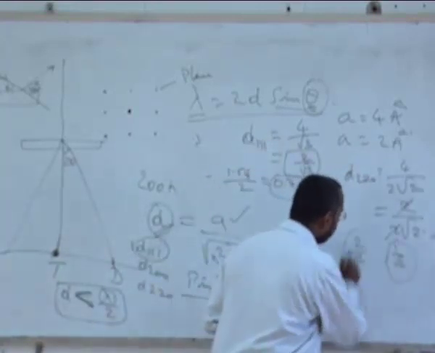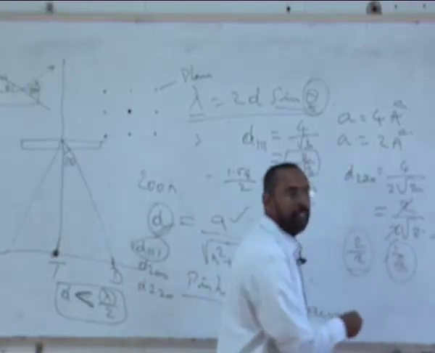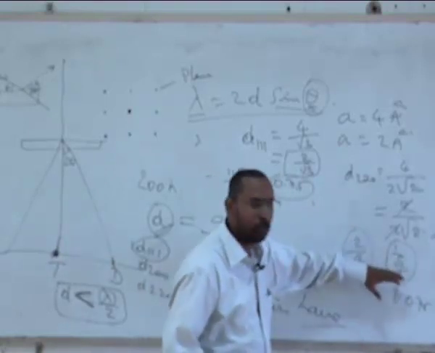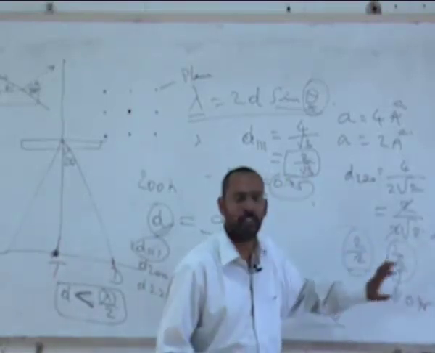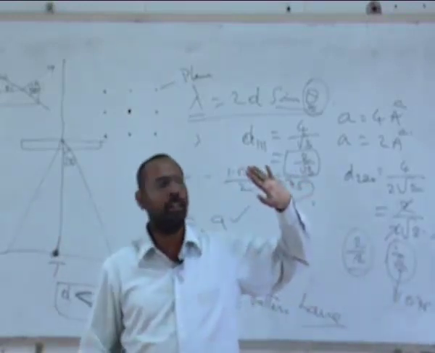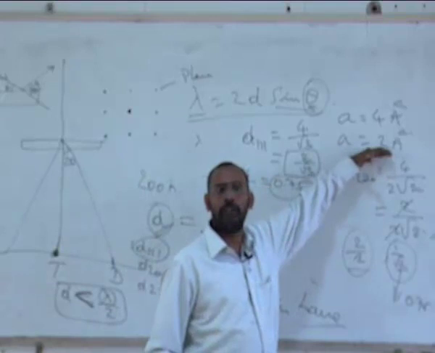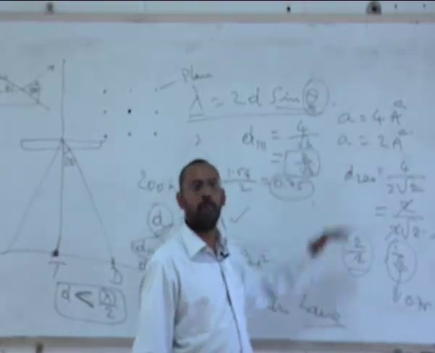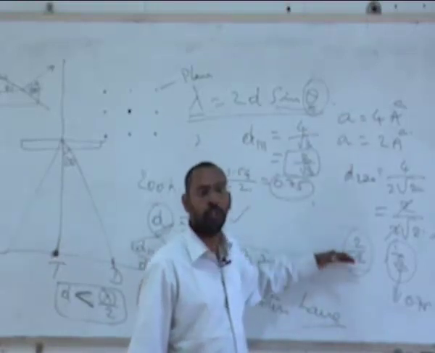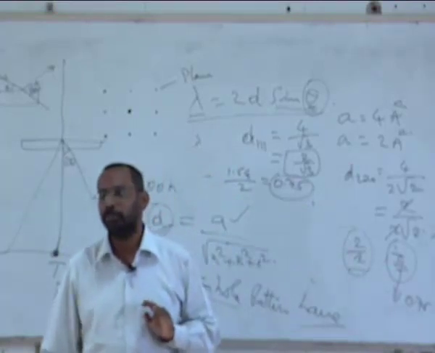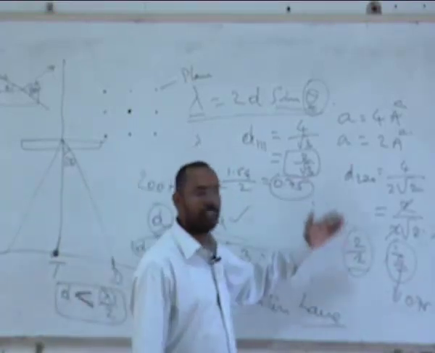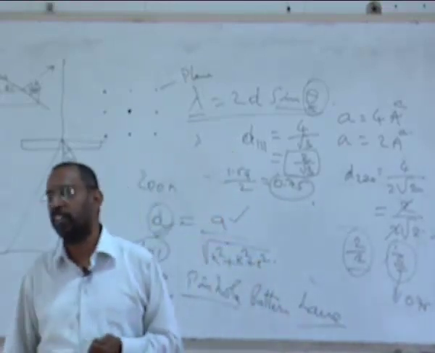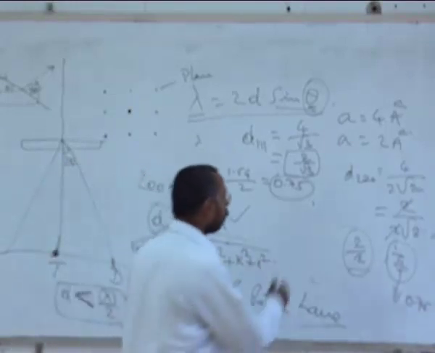You will see that this particular number is definitely bigger than this. This comes closer to 0.75. That means I will possibly be able to see this, and if it is smaller than 0.75, I will not be able to see the 220 peak at all in my sample which has a lattice parameter of 2. But I will definitely be able to see the 220 peak of the sample whose lattice parameter is 4. And not only the 220, I may be able to see the next peak also. HKL unmixed is the condition, right? So what is the next peak after 220?